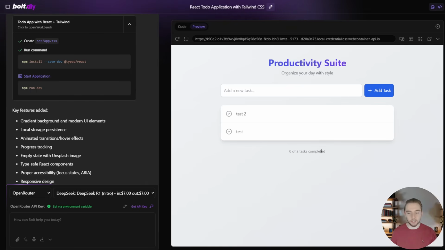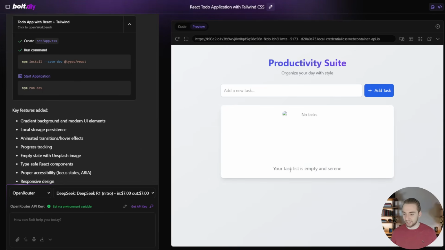Like that, there's nothing like this with the version that o3-mini produced. And it updates in real time as I mark things off or delete it. This is looking really, really nice. And then it's kind of cool. It says your task list is empty and serene. It's very peaceful right here when I don't have any tasks.